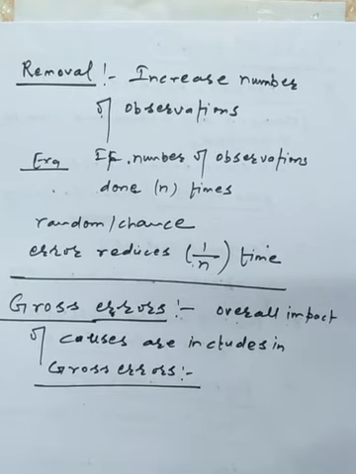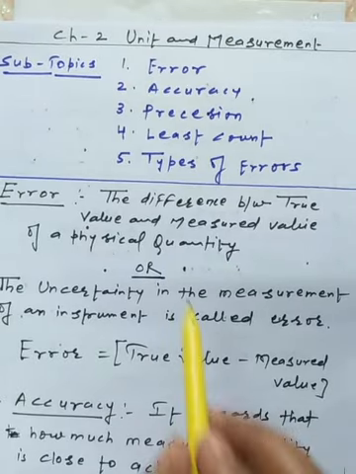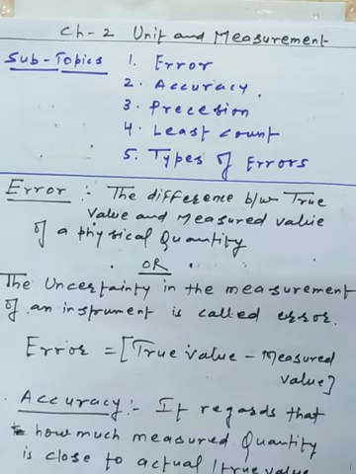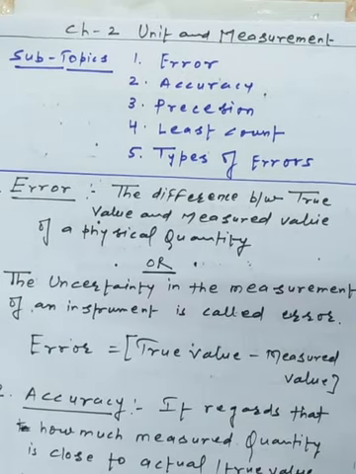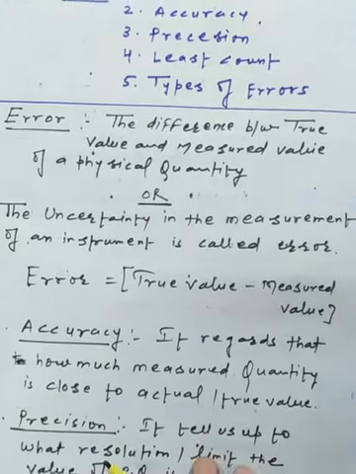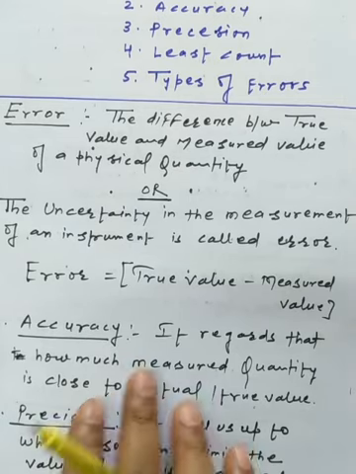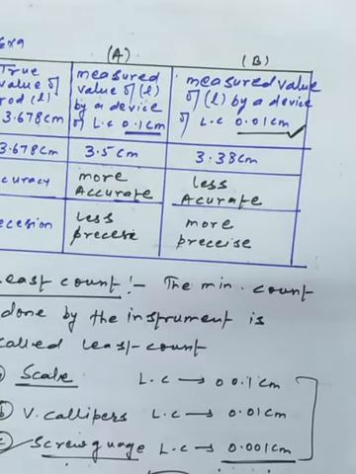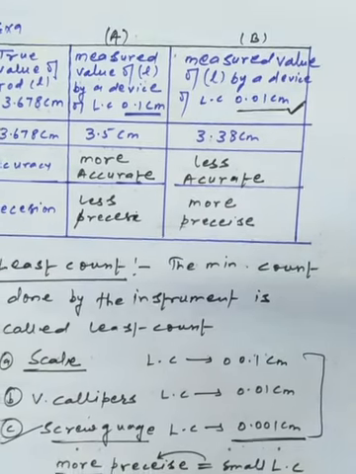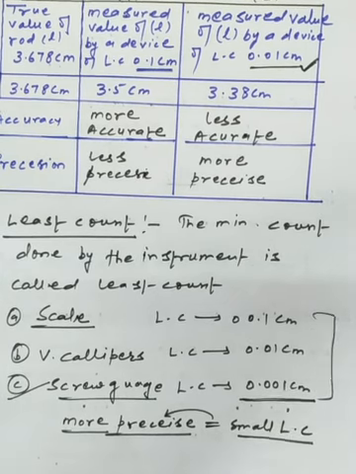Now in this lecture, what we have completed: error, accuracy, precision, least count, and types of error. Error, simply, is the difference between the true value and the measured value. Accuracy regards how close the measured value is to the original or true value of the quantity. Now precision is up to what extent or resolution the measurement of the physical quantity is done. Now next topic we have the least count. The minimum count done by the instrument is called the least count. Each device has its own least count. We have done the comparison between the scale, vernier calipers, and screw gauge.